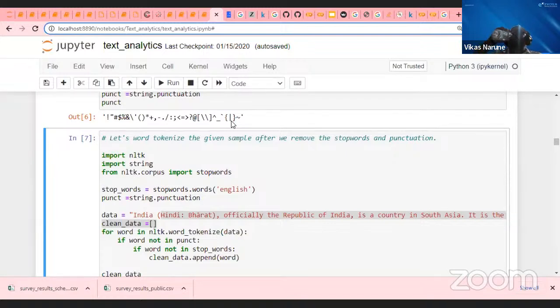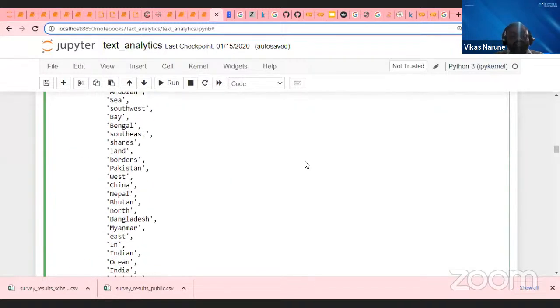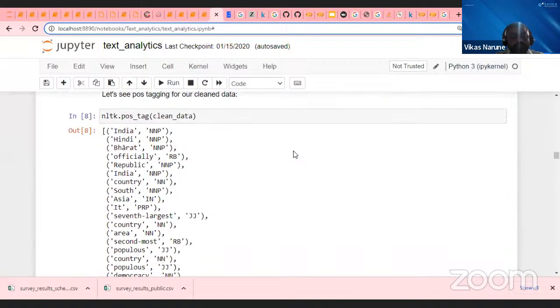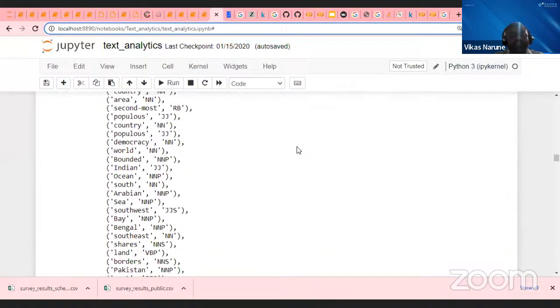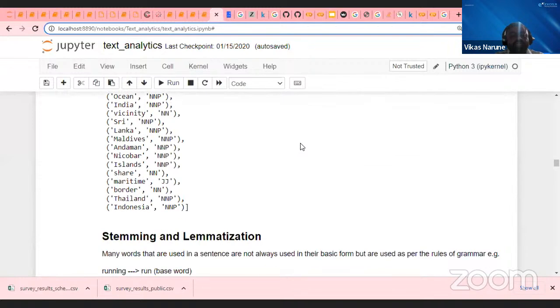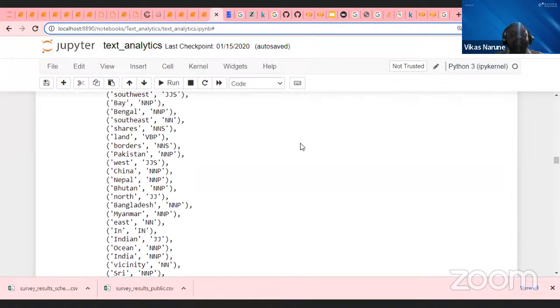Any thoughts? What could be the useful use cases? What can we do further to bring the data down to the normal level? Please let me know in the chat box. Once we perform this kind of cleaning, the main topic that comes next is stemming and lemmatization.